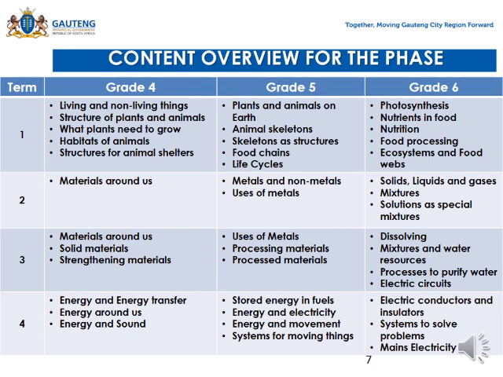And then we go to grade 6. We are going to look at electric conductors and insulators as the first topic. The second one will be systems to solve problems. And the last one is the mains electricity, the mains of electricity. Right, thank you. This is the end of the content overview.